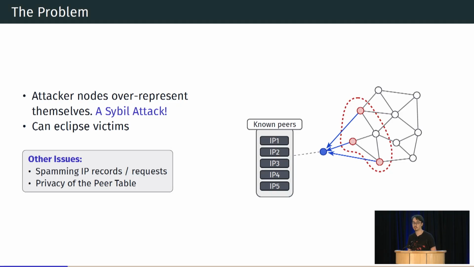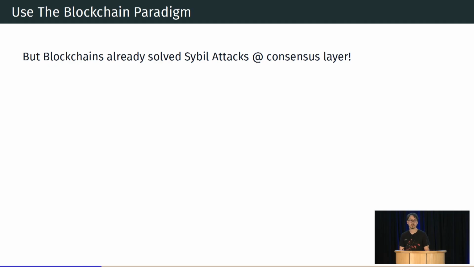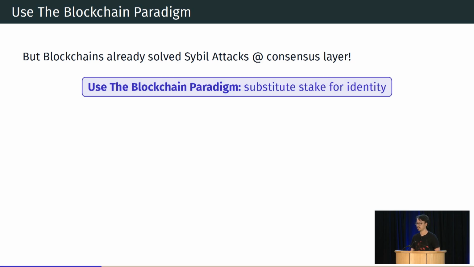Other issues also include denial of service, spamming IP records, and also generally this kind of adversary can really hurt the privacy of the network by observing other people's peer tables and their traffic. So what can we do about Sybil attacks then? We actually already solved Sybil attacks at the consensus layer by introducing stake. So our idea is to say, okay, why not use the blockchain paradigm? Let's substitute stake for identity. So the act of over-representing yourself in the network is going to be prohibitively expensive.